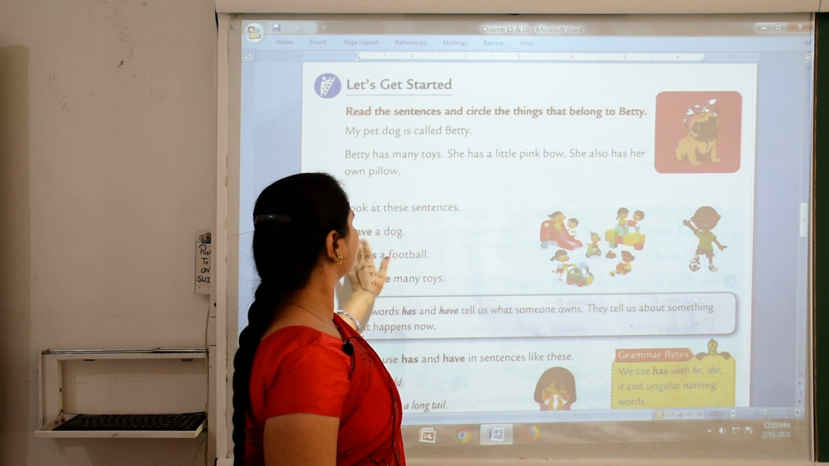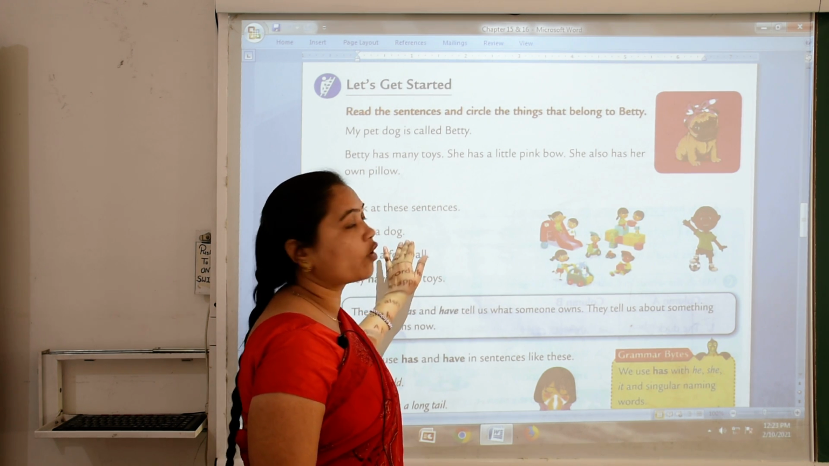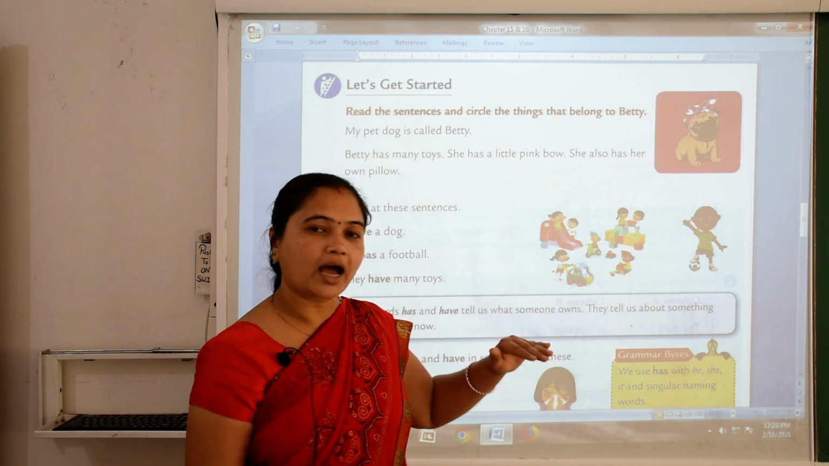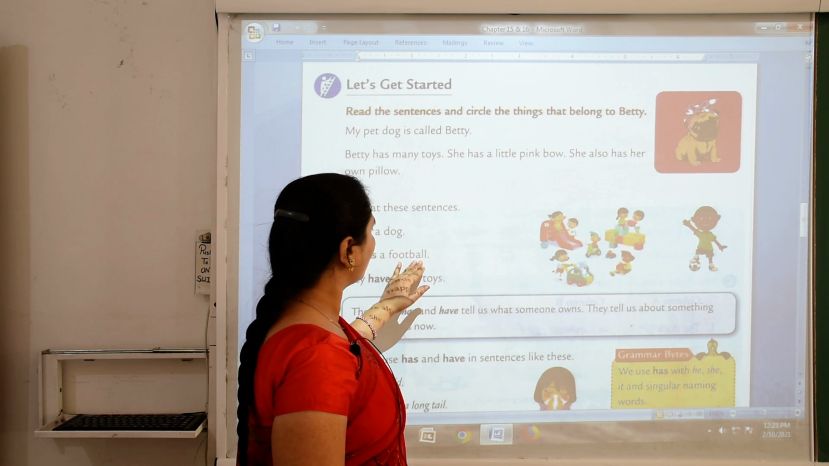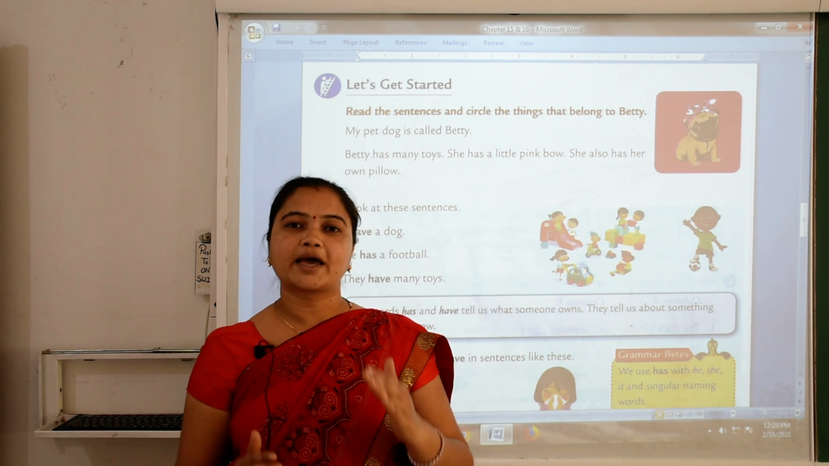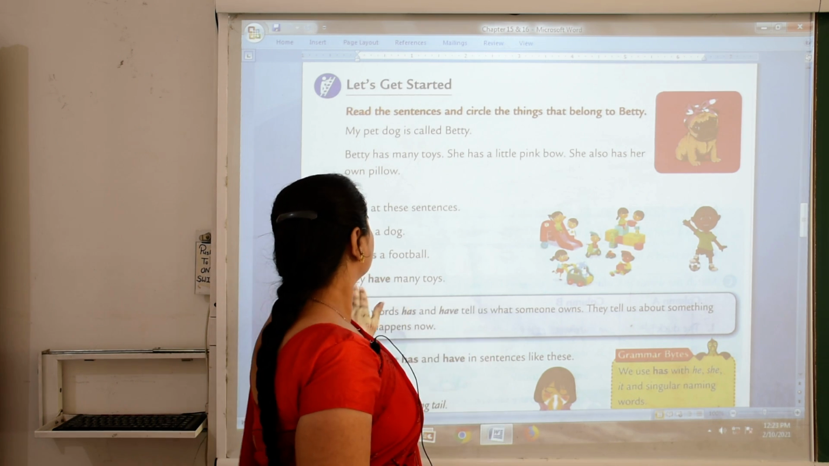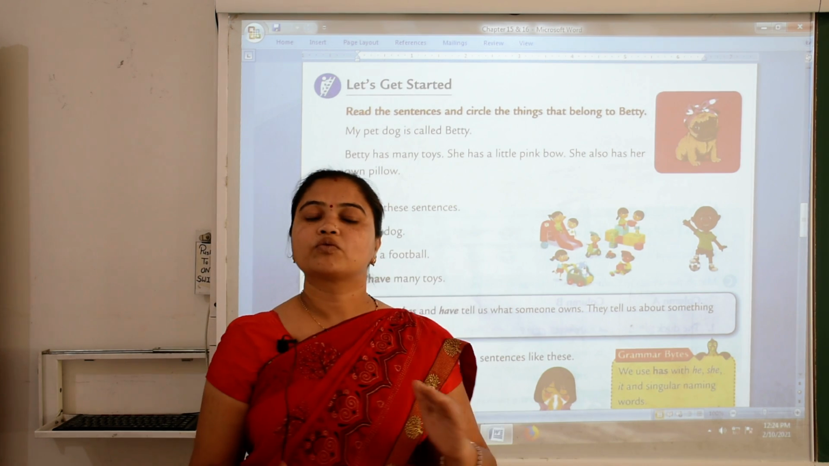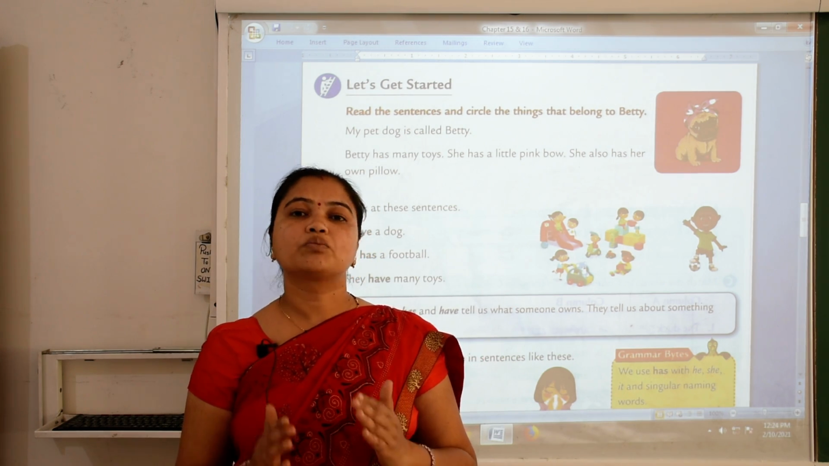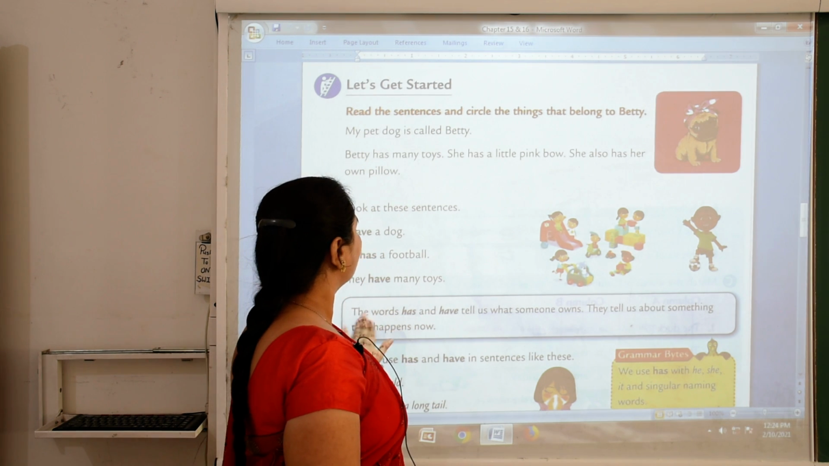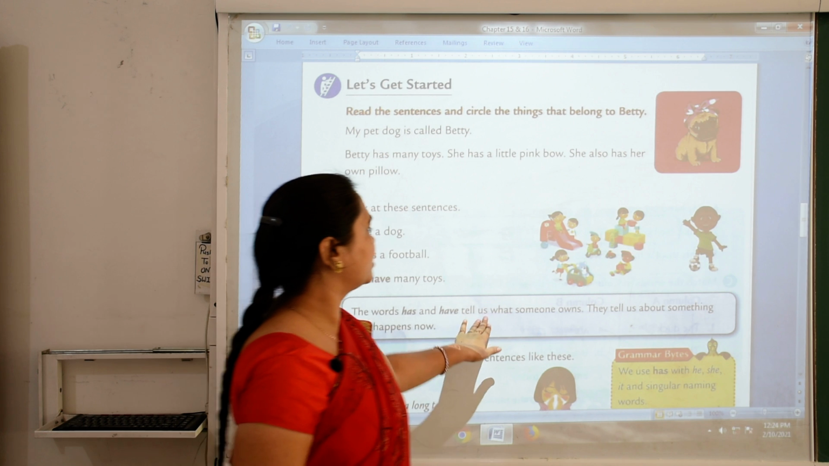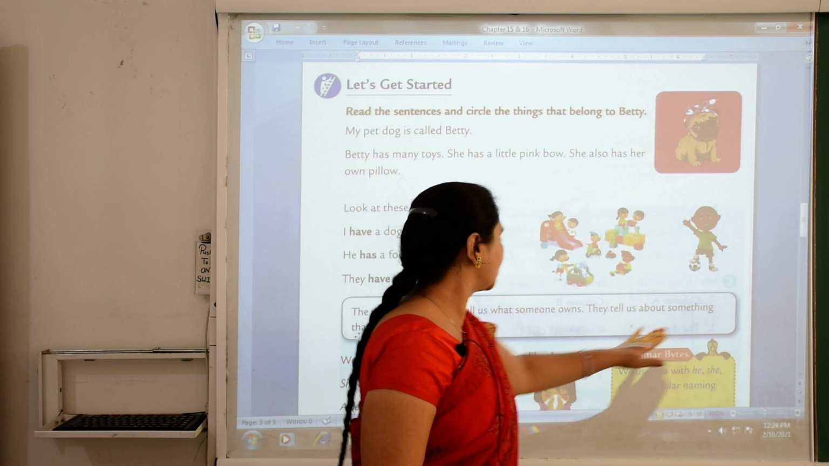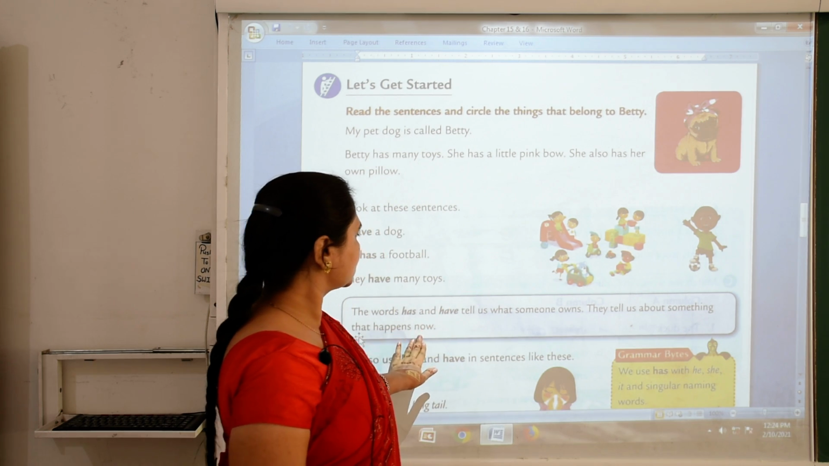Now look at the sentences. I have a dog. We use have with I. He has a football. We use has with he. They have many toys. We use have with they, and they is plural. Children, the words has and have tell us what someone owns. They tell us about something that happens now.